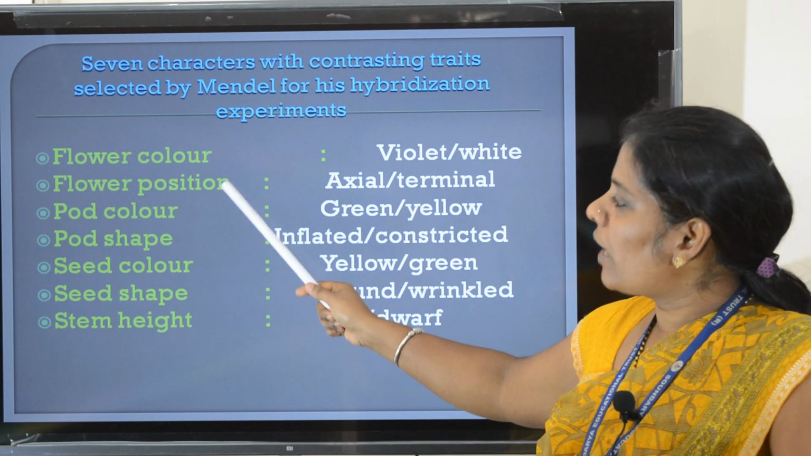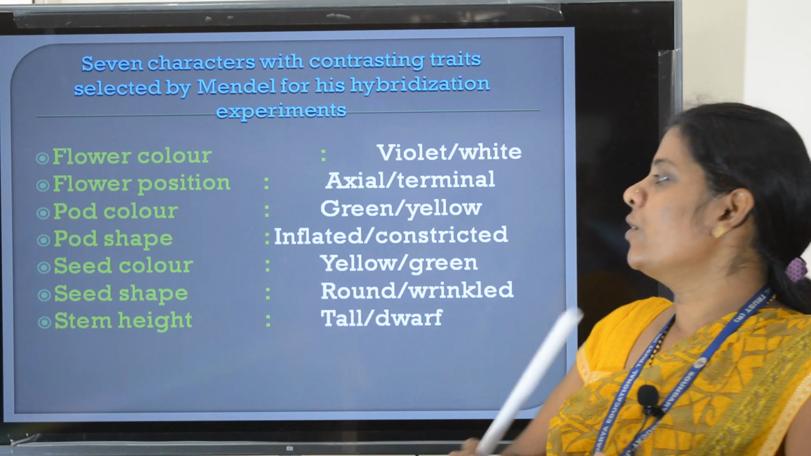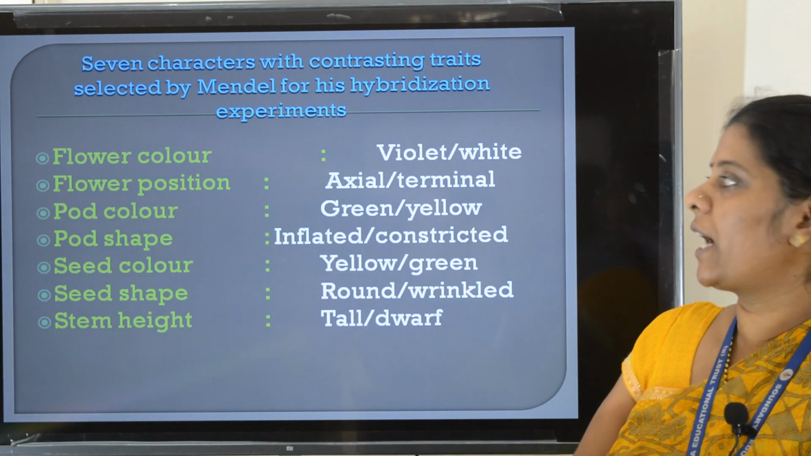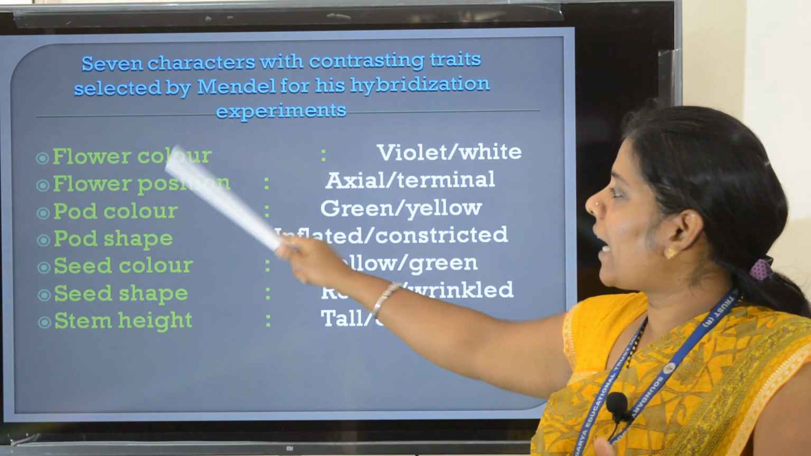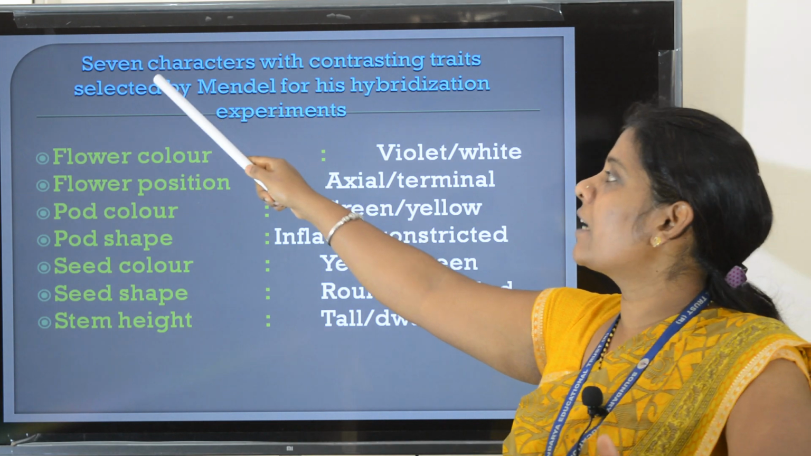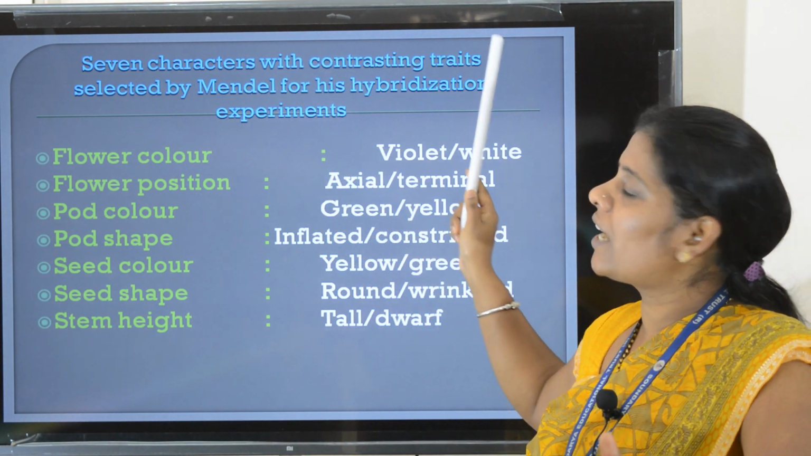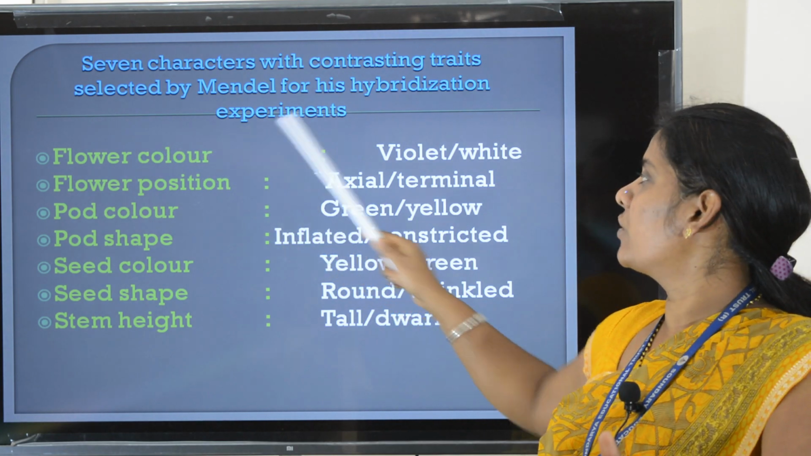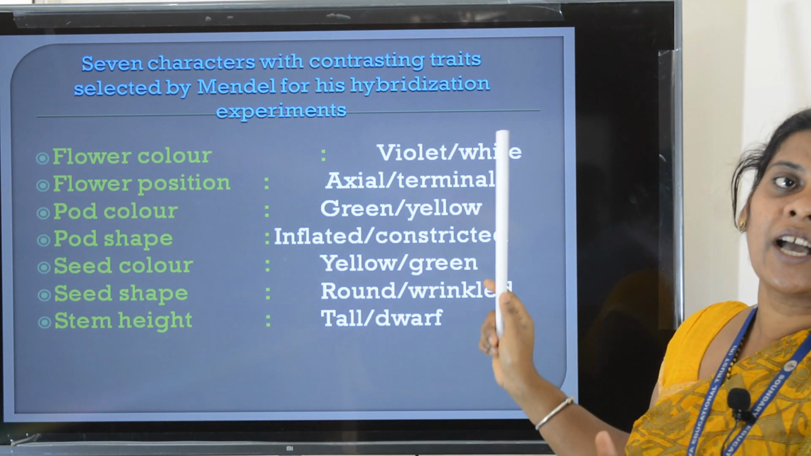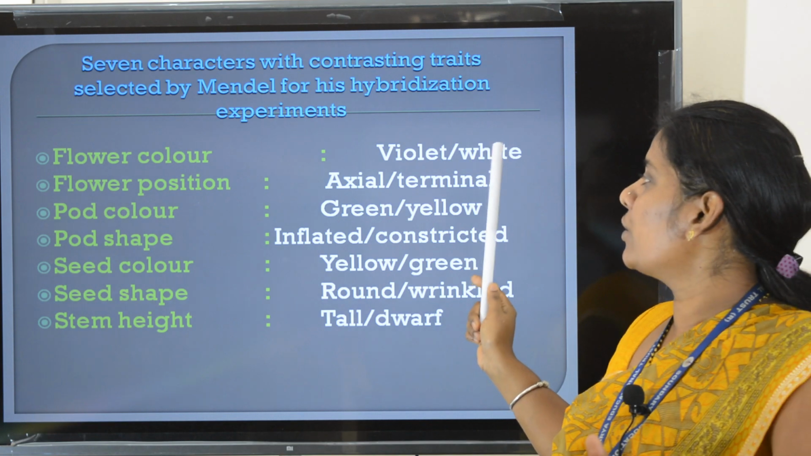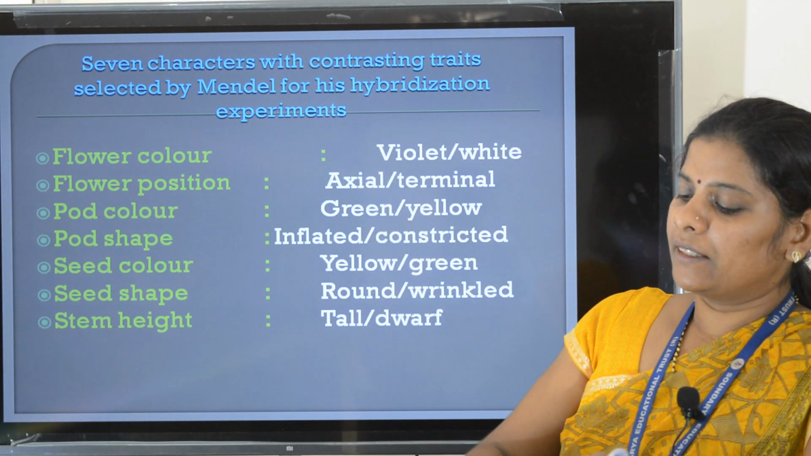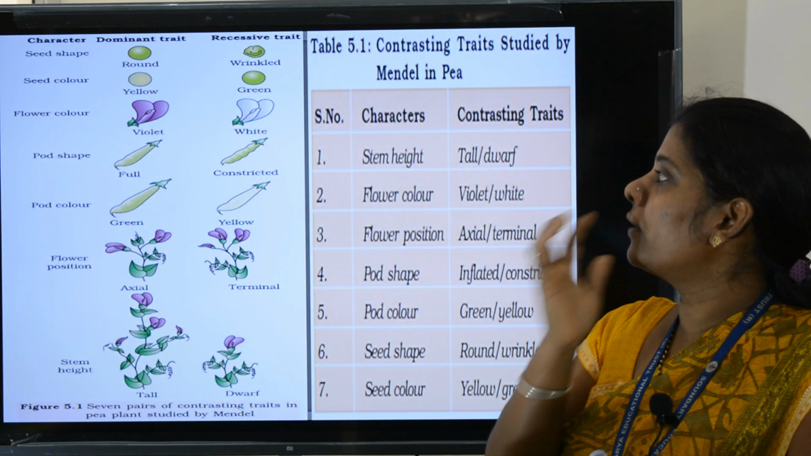Flower color, flower position, pod color, pod shape, seed color, seed shape and stem height. What is the difference between character and trait? Here you see 7 characters with contrasting traits. For example, flower color is a character. Here violet and white are traits, so that you can identify violet and white flowers. In the next picture you can see the contrast characters.